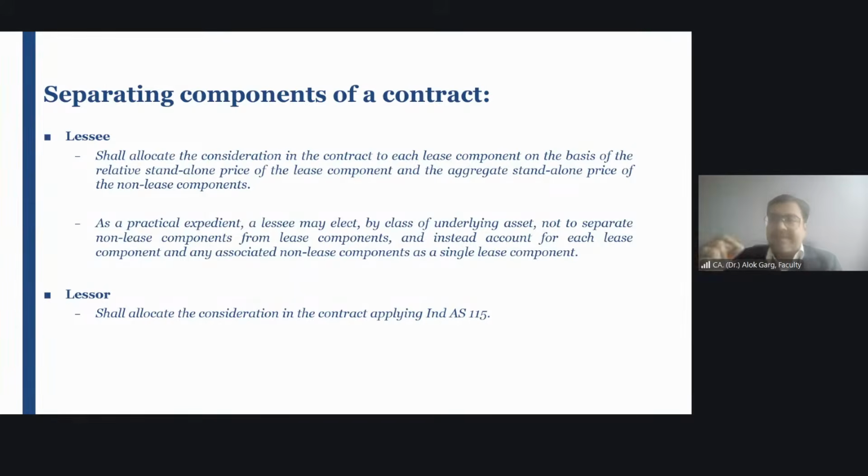A practical expedient is given in the standard, which says that at times it is difficult to allocate, because there could be more than two non-lease components as well.